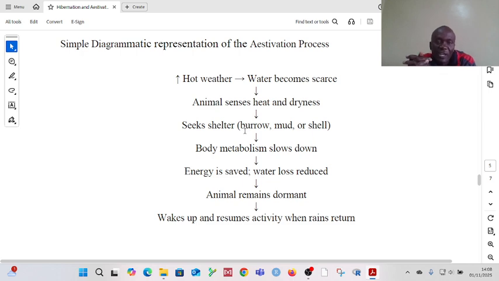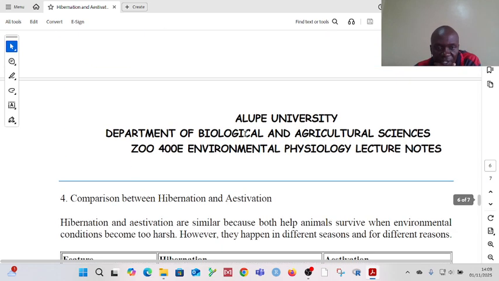Energy will be saved and water loss will be reduced. Then, throughout that period, the animal will remain dormant. Once the rains return, the animal will resume its normal activity and it will wake up from its dormancy and begin moving around normally. Okay? So in that case, aestivation will have ended. So it will resume its normal activity.